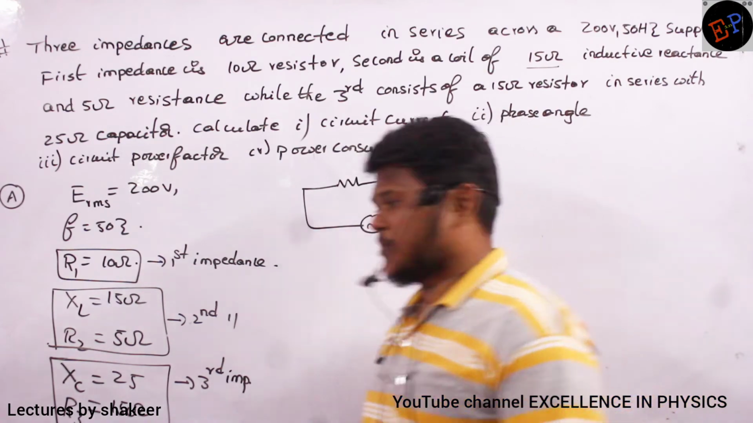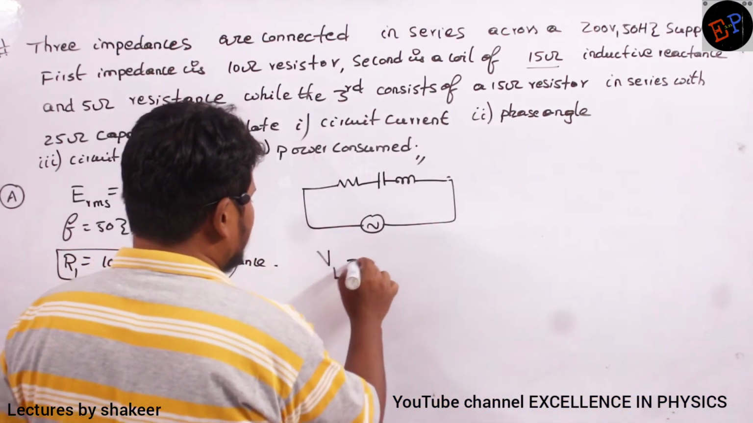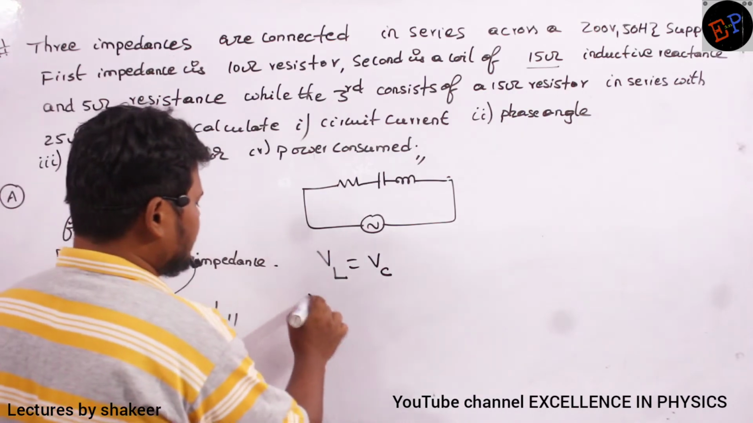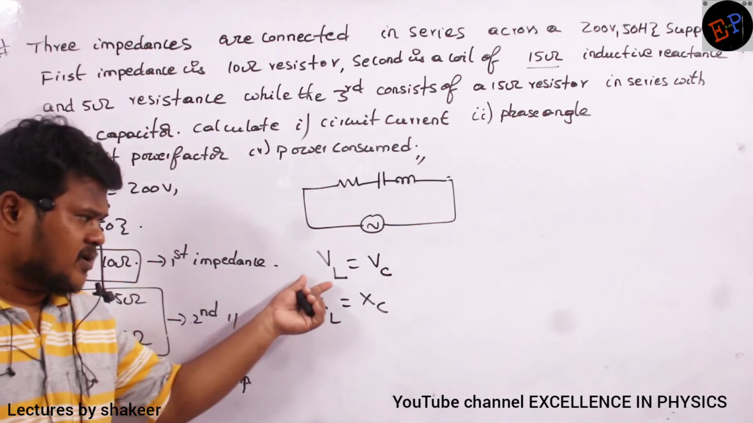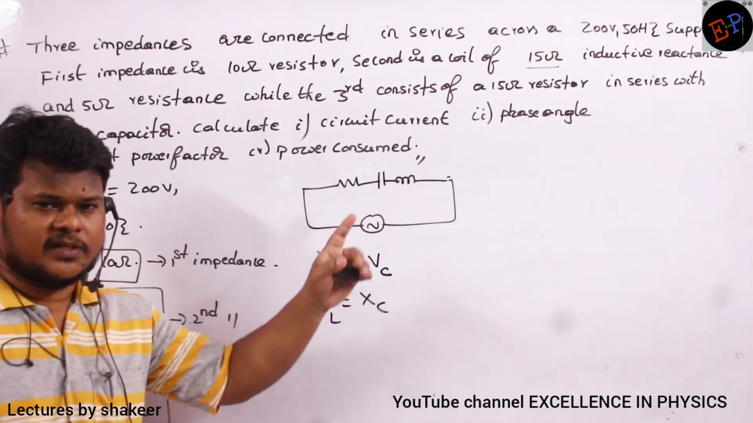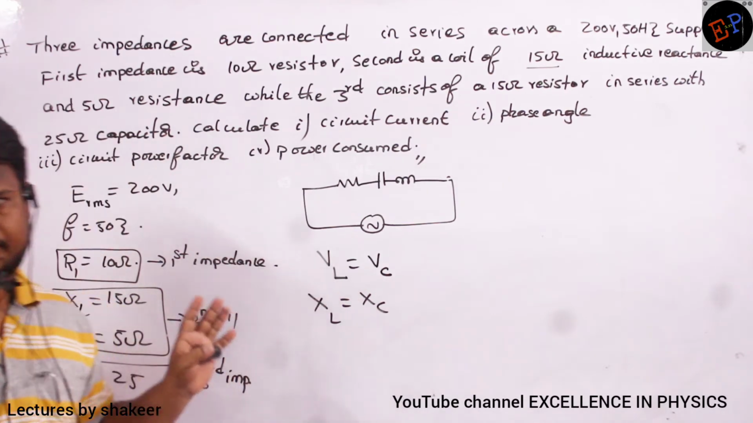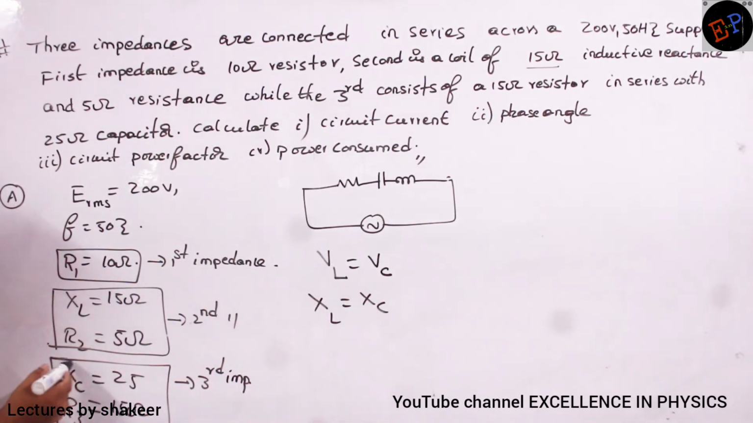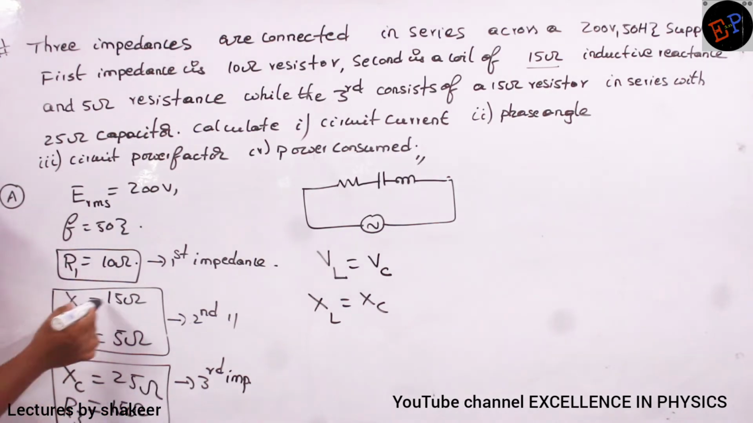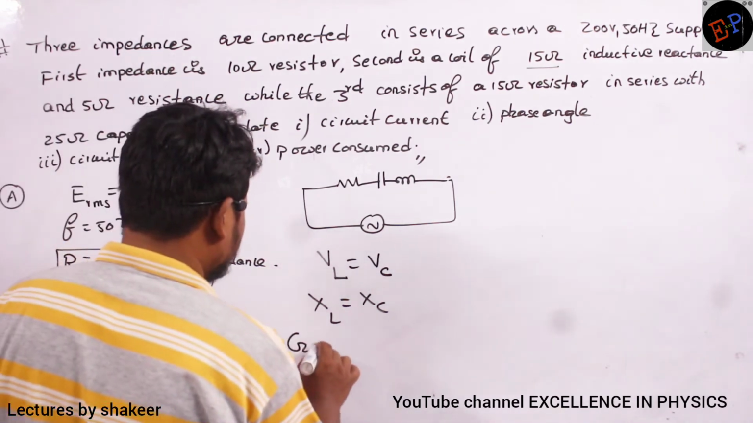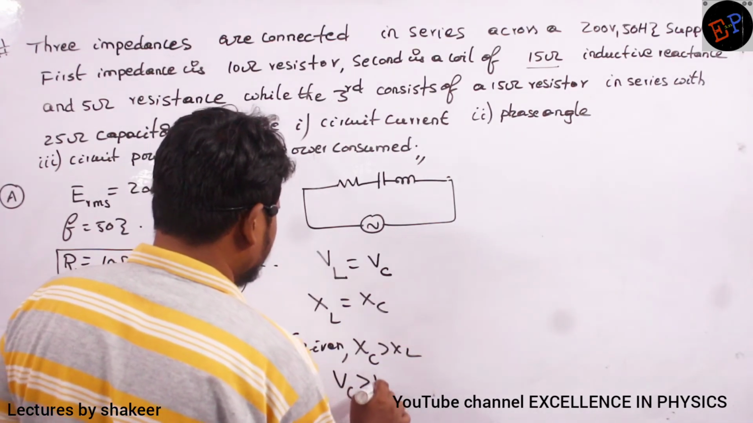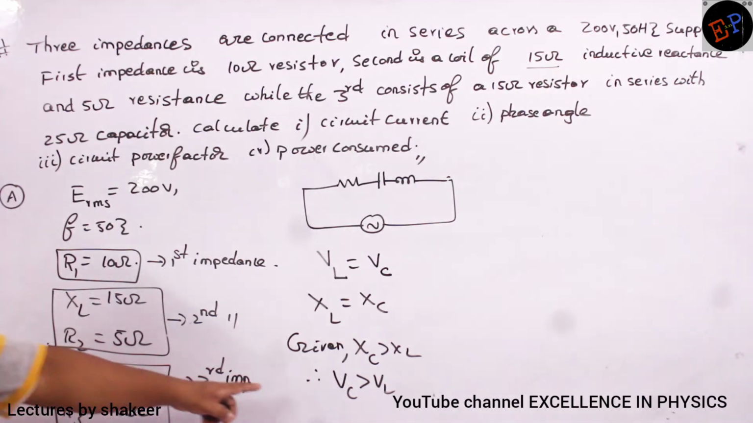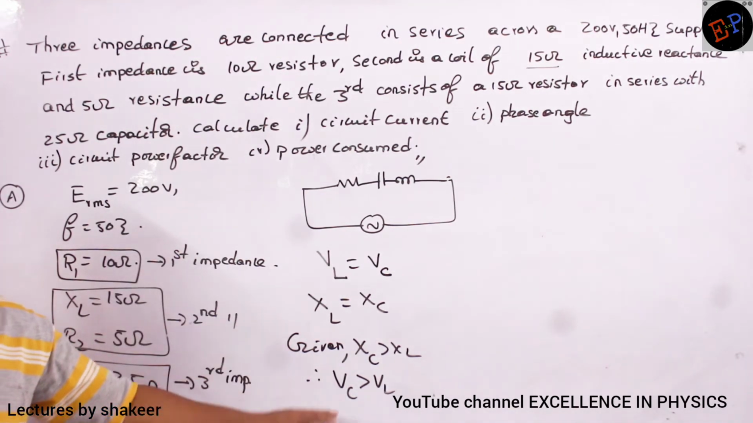When VL is equal to VC, I get XL equals XC. When the potential drop across the inductor and the capacitor are equal, the reactances are also equal. But here, if I observe carefully, XC is 25 ohms, but XL is 15 ohms only. So XC is greater than XL, therefore VC should be greater than VL. This is the given case. Identification of cases is also very important.